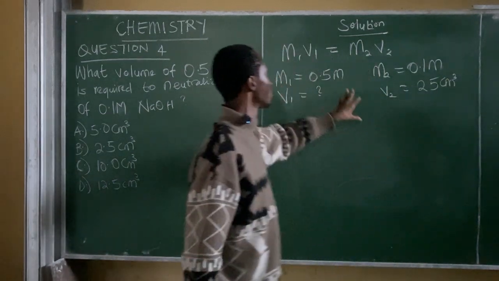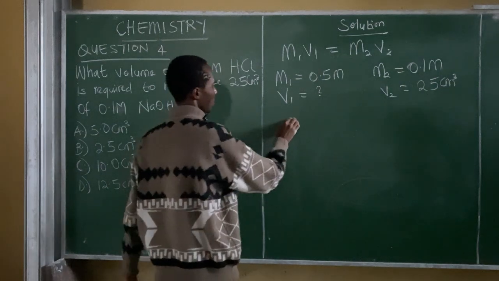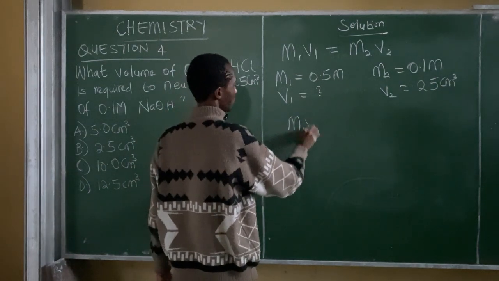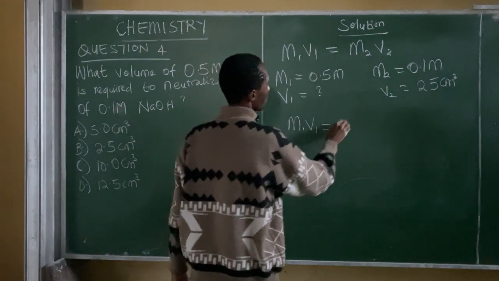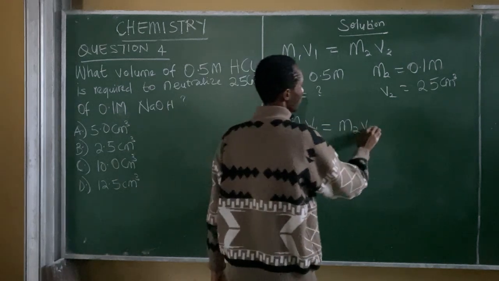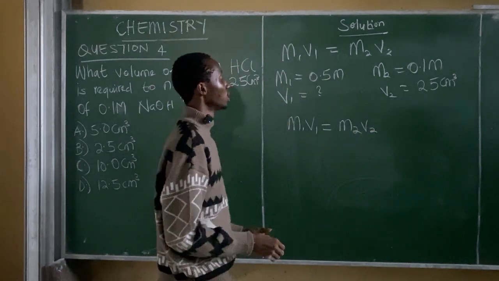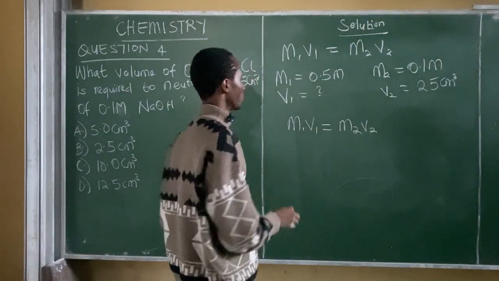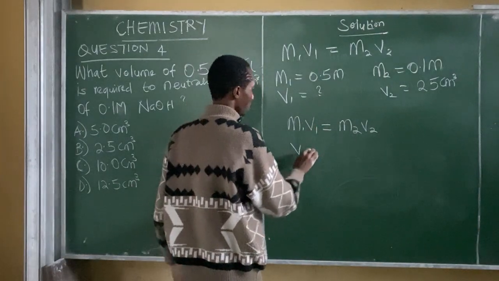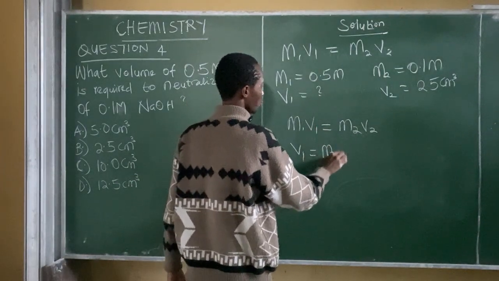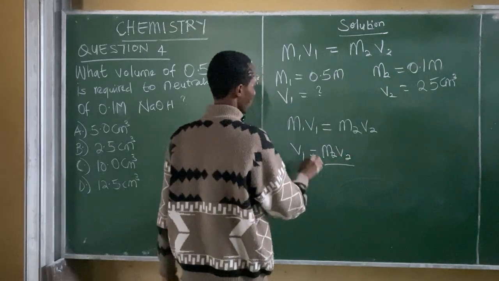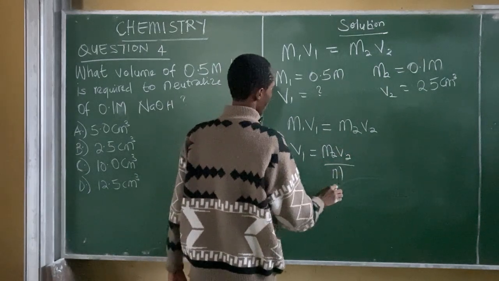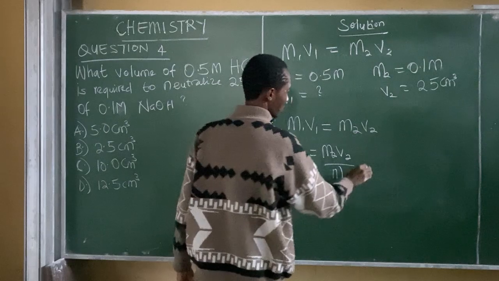Now substituting this into this equation, we have M1V1 is equal to M2V2. Let's make V1 the subject of the formula. We have V1 is equal to M2V2 all over M1.